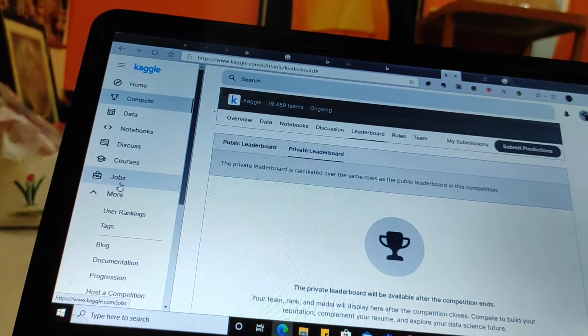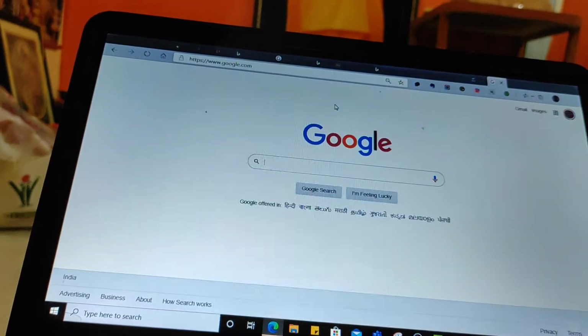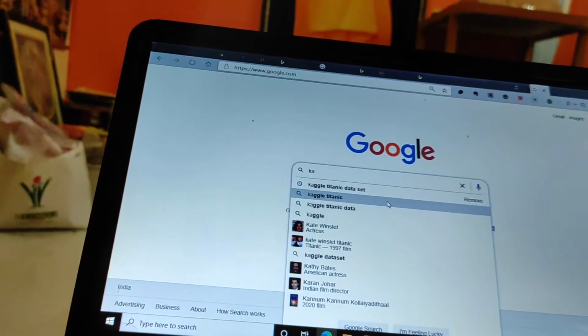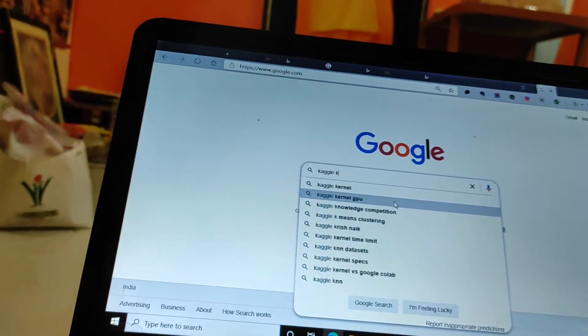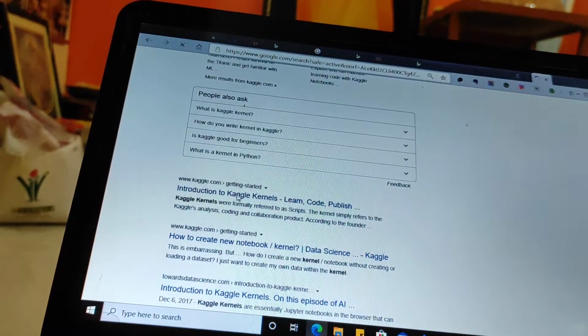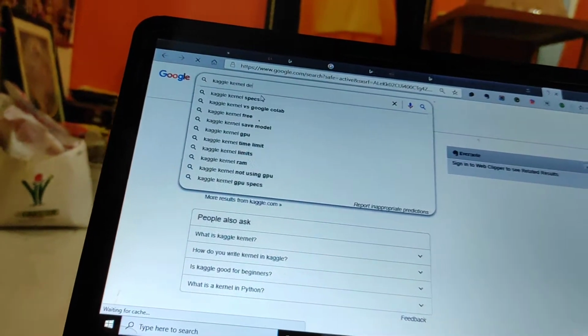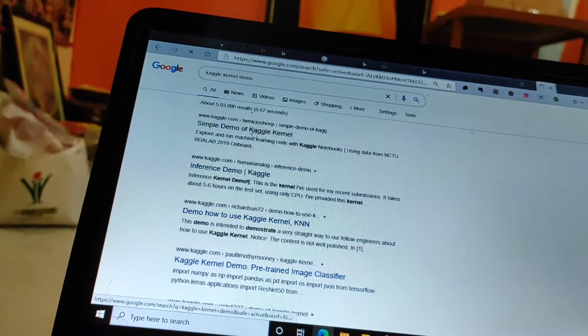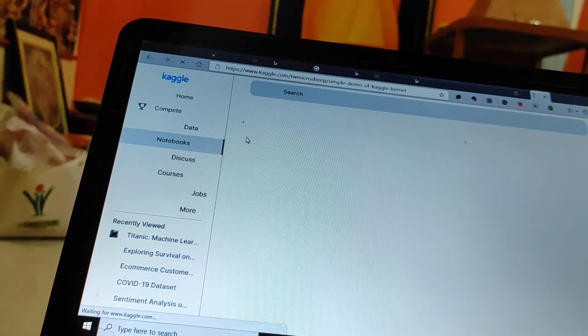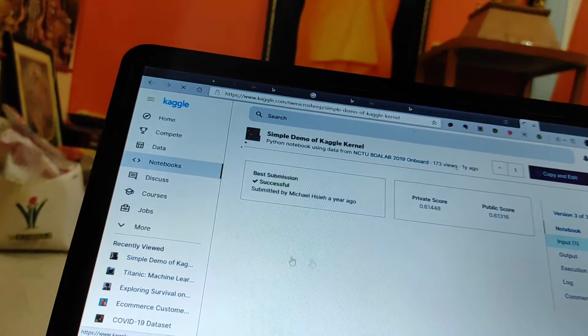Then there are lots of things on the left hand side: notebooks, discuss, code search, jobs, and an important concept called the Kaggle kernel. A Kaggle kernel is not a big deal, it's nothing but a notebook.